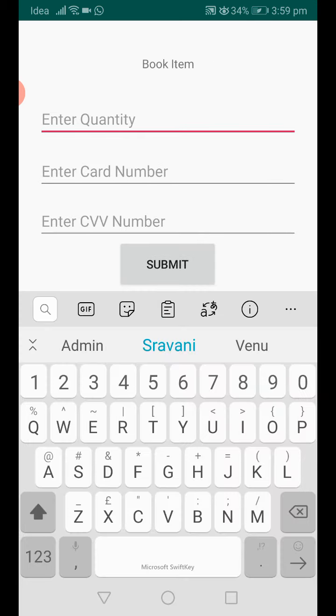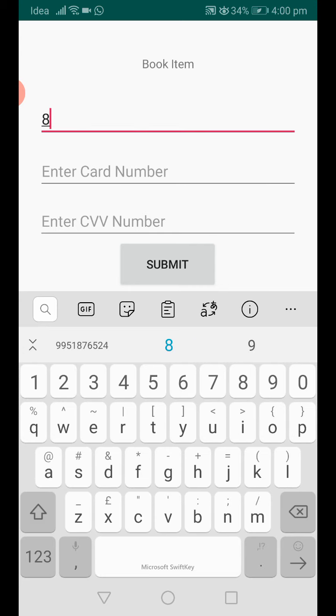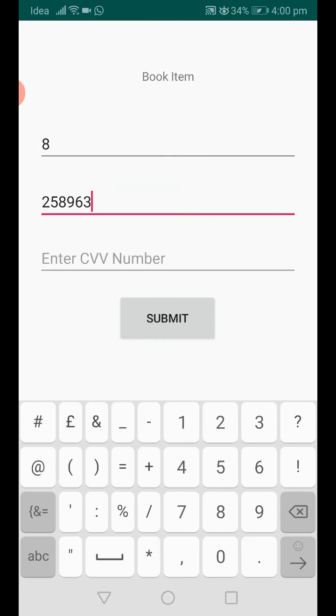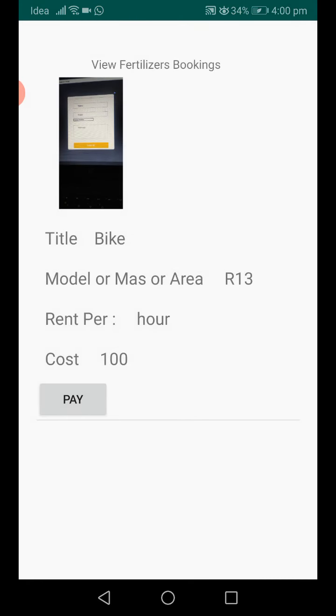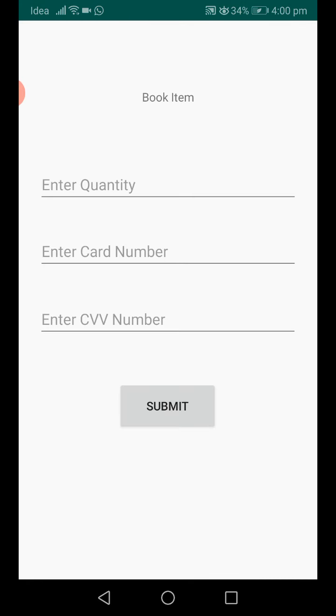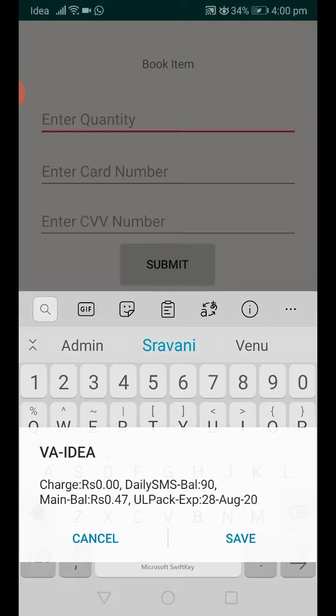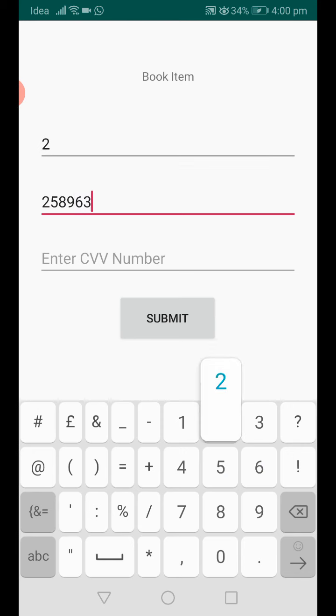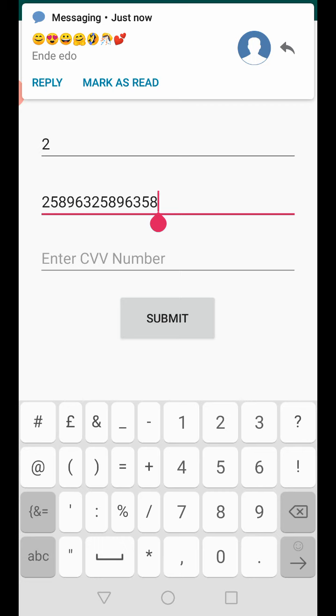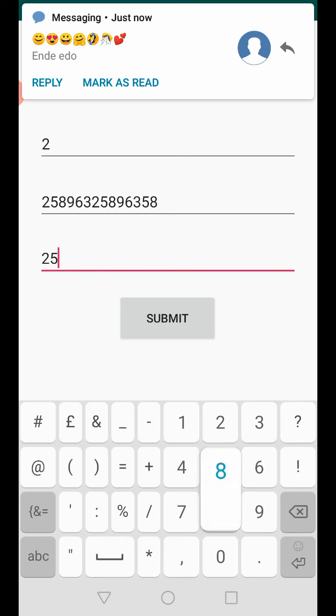When I click pay, I enter the number of quantities I require, the card number, CVV number, submit. So booking success. After paying, we no longer get the pay button. So view post booking, pay. Here also for the number of hours, 2 hours, card number, and my CVV.